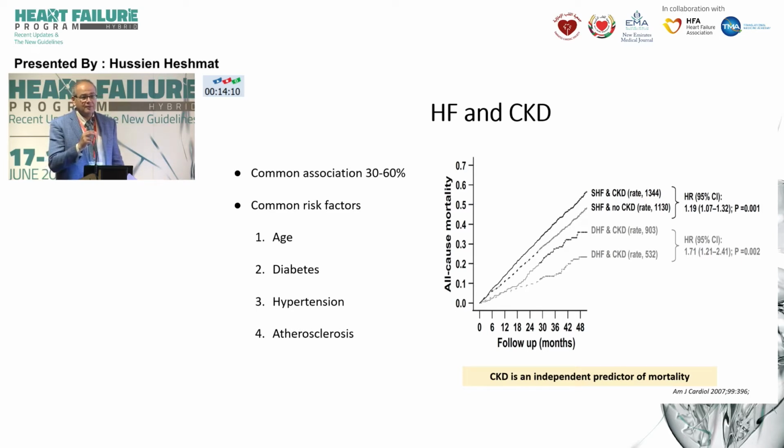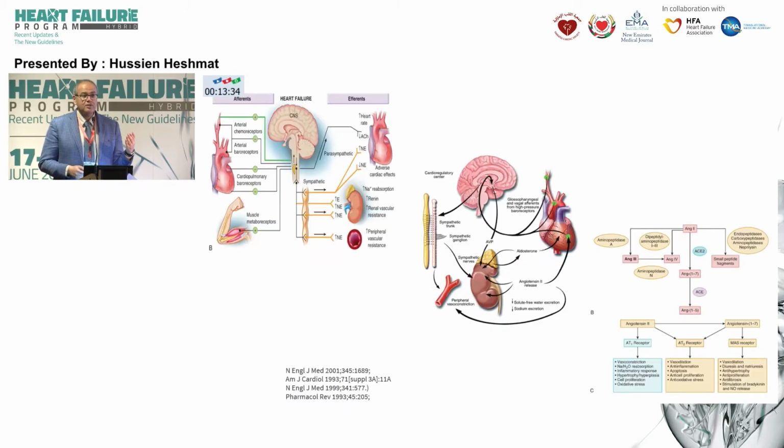Why is chronic kidney disease important? Number one, it's very prevalent in patients with heart failure. Between 30 and 60% of heart failure patients tend to have some form of chronic kidney disease, depending on the cutoff of chronic kidney disease, perhaps because they share common pathophysiologic reasons: hypertension, diabetes, atherosclerosis, drugs, etc. And we also know that the presence of chronic kidney disease means that the mortality will be higher, whether we're talking about systolic heart failure or diastolic heart failure. The mere presence of chronic kidney disease results in a 70% increase of mortality in HFpEF and a 30% increase of mortality in heart failure with reduced ejection fraction.